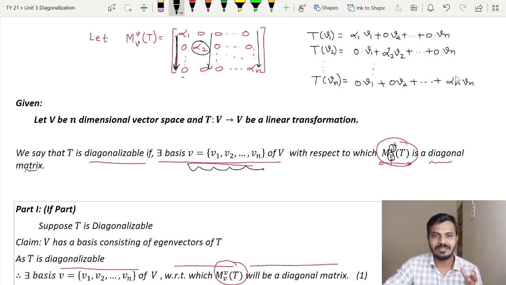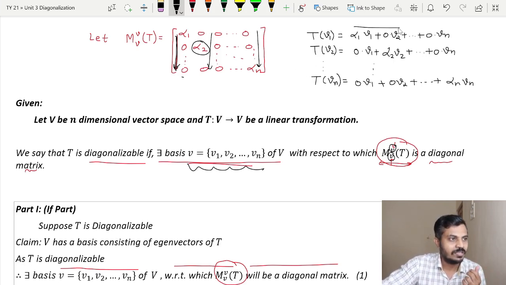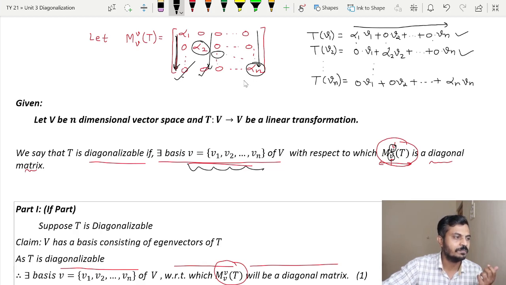So now you can just think in a converse way. The coefficients of the first equation give us the first column of the matrix. So the first column will be alpha 1, 0, and so on, 0. After observing the second equation, the second column will be 0, alpha 2, 0, and so on. Continuing in this way, somewhere here you will have alpha 3, and the last column will be 0, 0, alpha n.